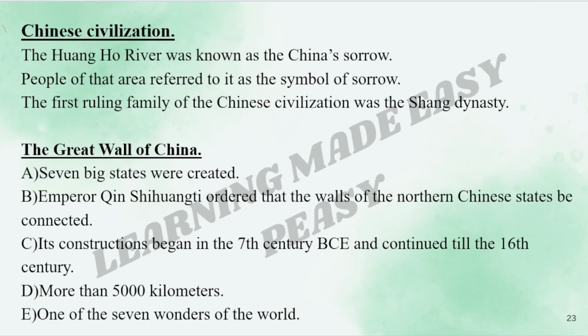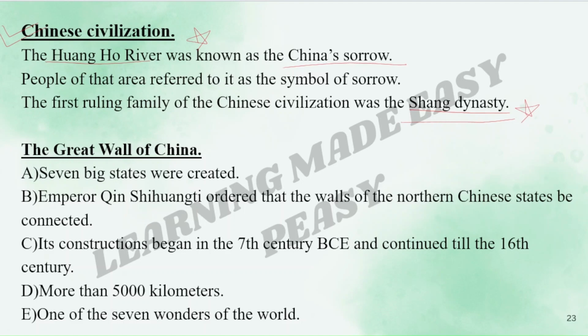The third and the last, we have the Chinese civilization. The Huanghe River was known as China's sorrow. Which river is it? Huanghe. This is also important. People of that area refer to it as the symbol of sorrow. The first ruling family of the Chinese civilization was the Shang dynasty. Again important. The Shang dynasty was the first ruling family of the Chinese civilization.